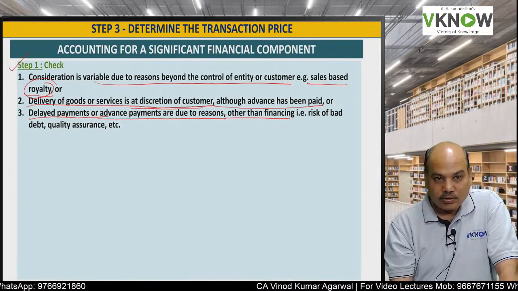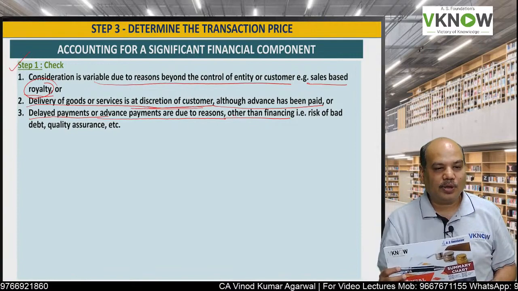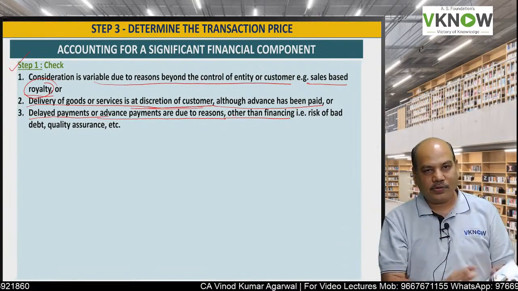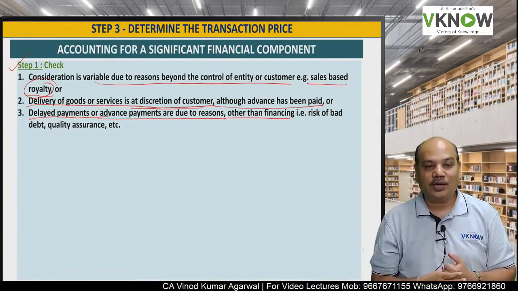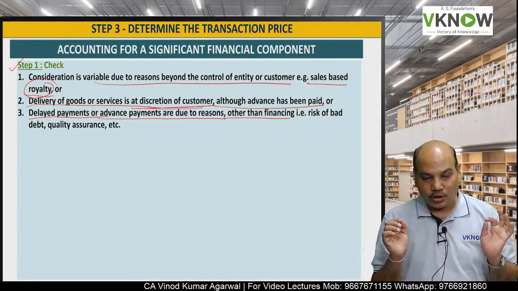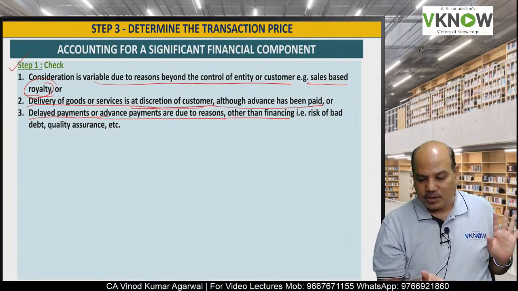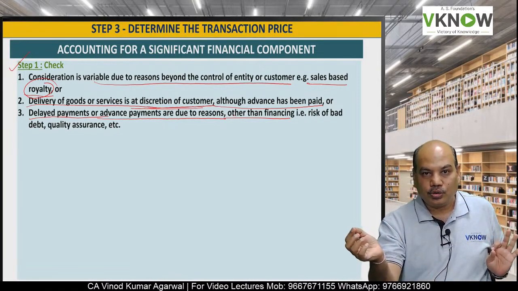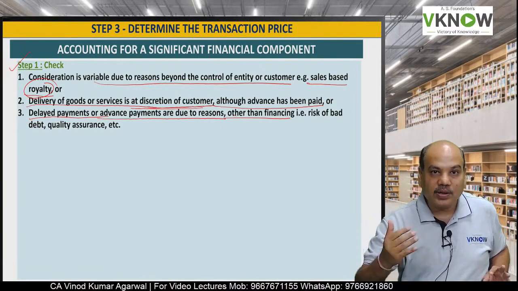For example, a student says, sir, please send this book to me, I'll pay you after 1 year. I say, sorry, I have a risk of bad debt, you have to pay me in advance. So sometimes the supplier insists on advance payment because he does not want to take bad debt. Sometimes the customer delays the payment.